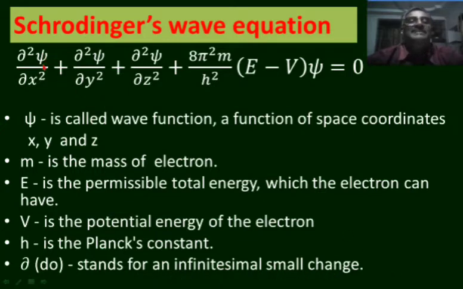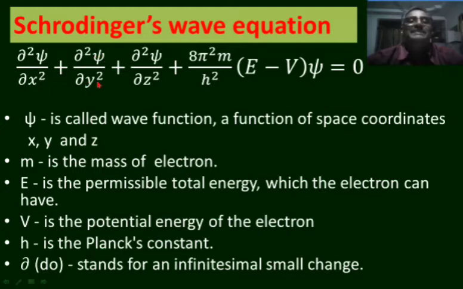This ∂²ψ/∂x² represents an infinitesimally small change in the value of ψ when there is a very small change in the value of x, that is the x coordinate of the position of the electron.